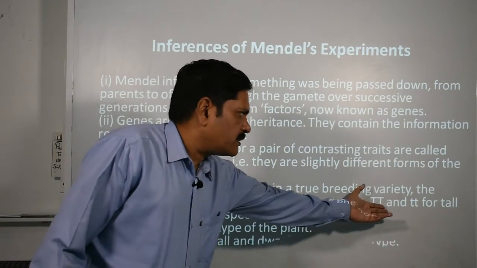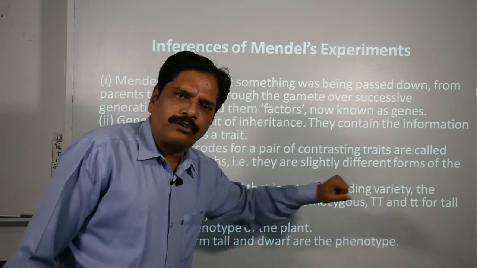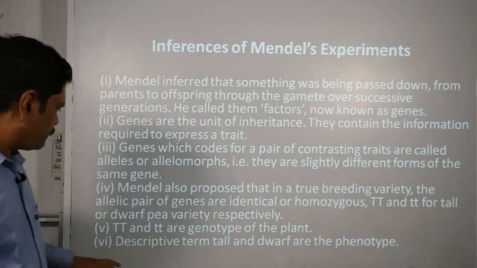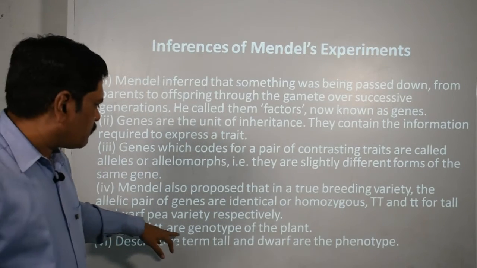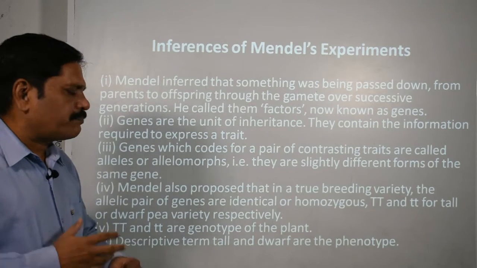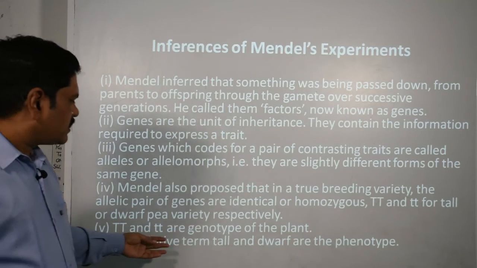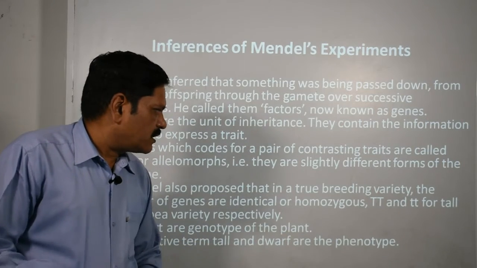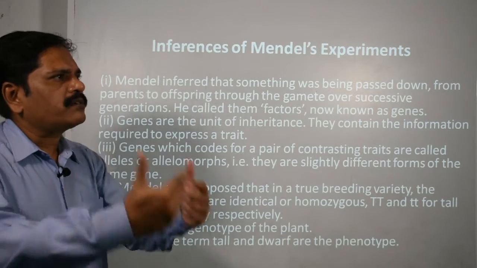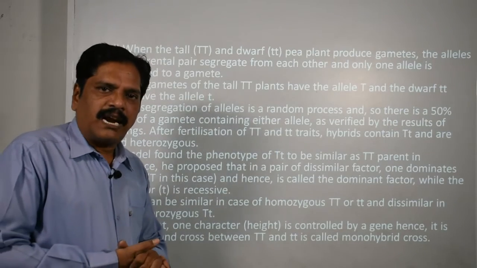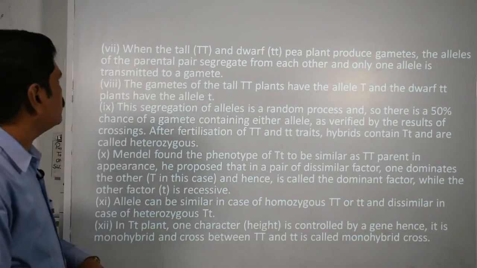That means capital TT for pure tall or pure dominant, and small tt for dwarf. The capital TT and small tt are the genotypes of the tall and dwarf plants. The descriptive terms tall and dwarf are the phenotypes, that means the expression of the trait, dominant or recessive.